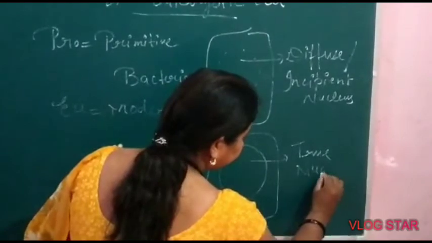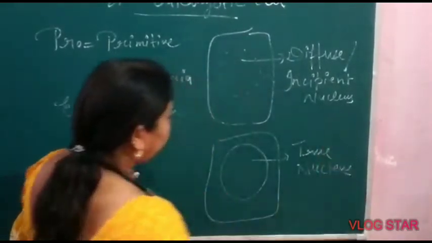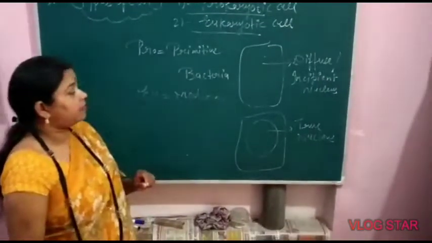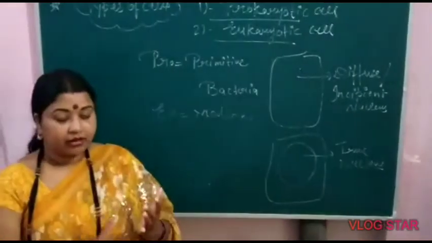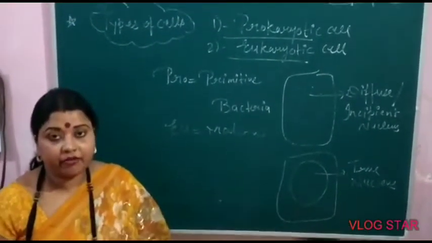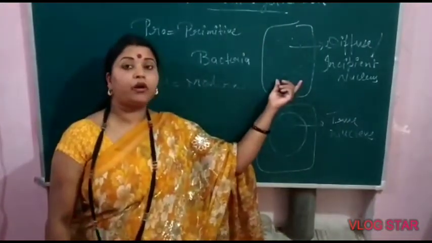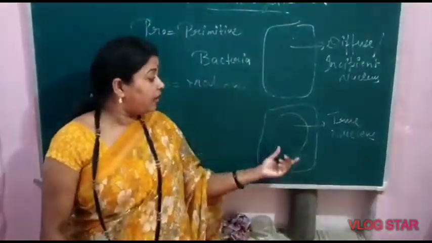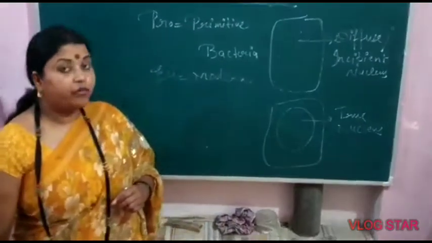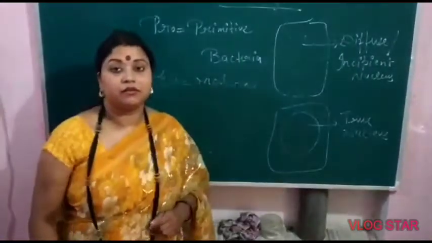True nucleus in eukaryotic cell. Main difference, please write down in your notebook. This is the main difference of pro and eukaryotic cell. In prokaryotic cell there is an incomplete or diffuse nucleus present, while in eukaryotes a true nucleus is present.